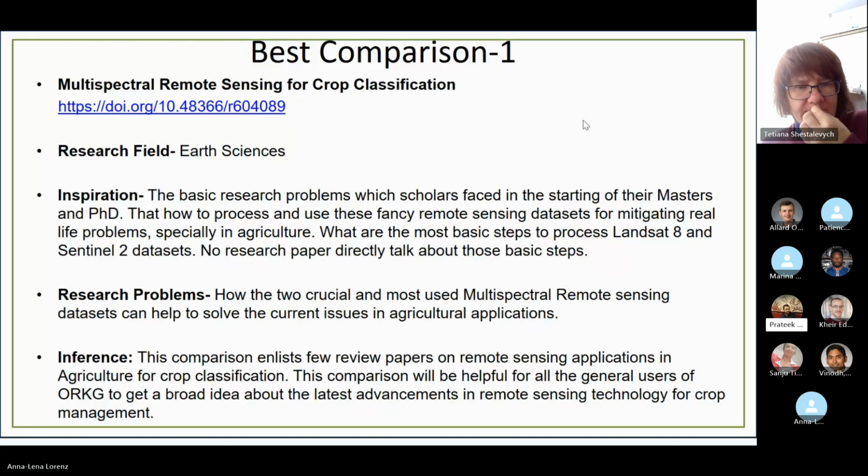This is kind of a solution to the research problem: how the two most used multispectral remote sensing data sets can help to solve the current issues in agriculture applications. Using both data sets, I enlisted a few review and research papers on remote sensing application in agriculture for crop classification. I believe that this comparison will be very helpful for all general users of ORKG to get a broad idea about the latest advancements in remote sensing technology for crop management.